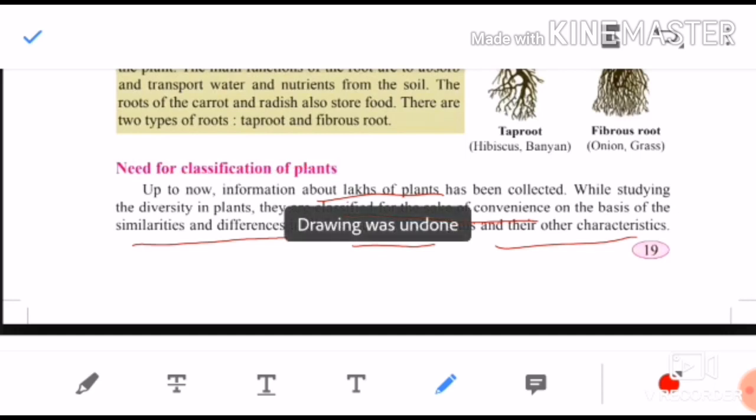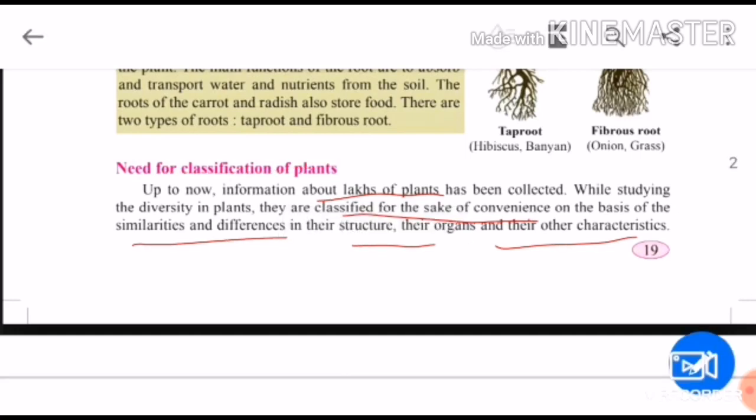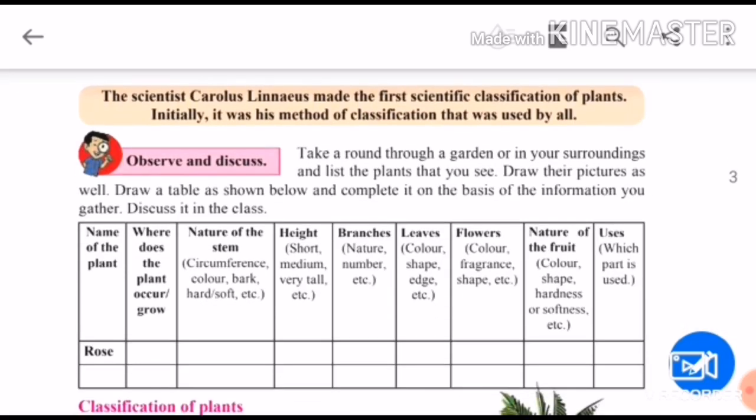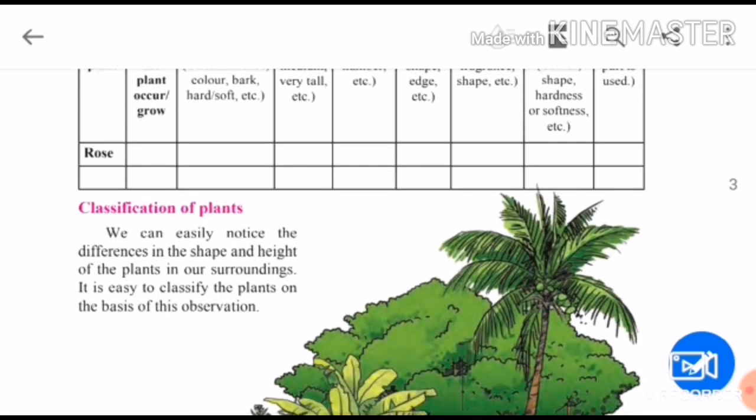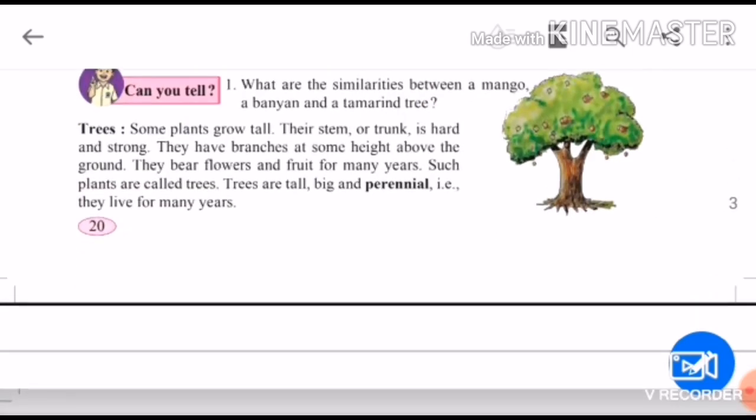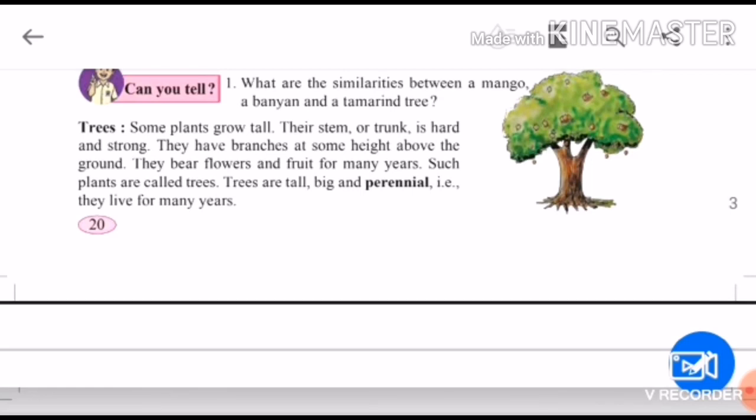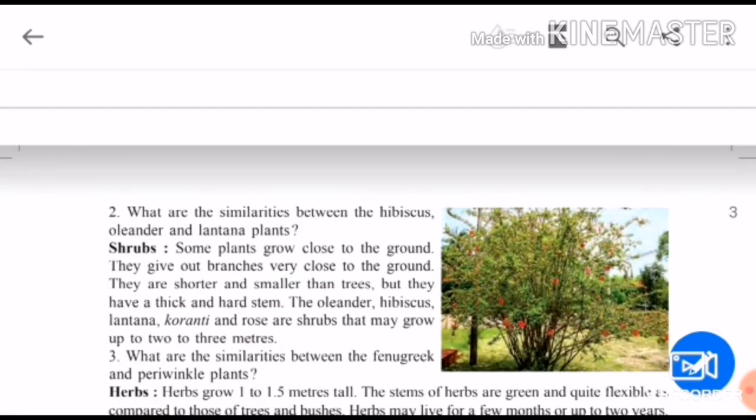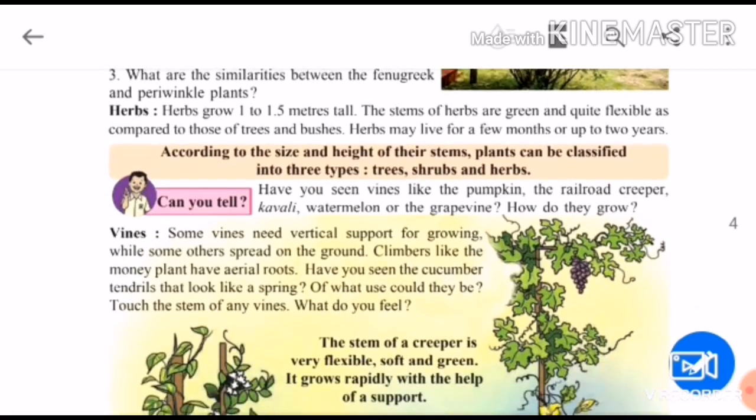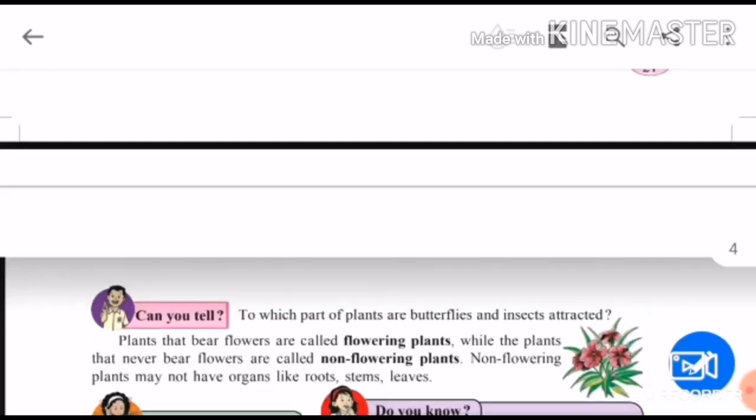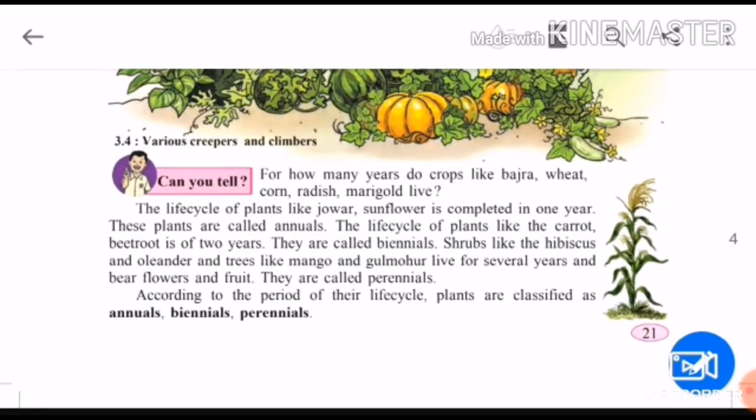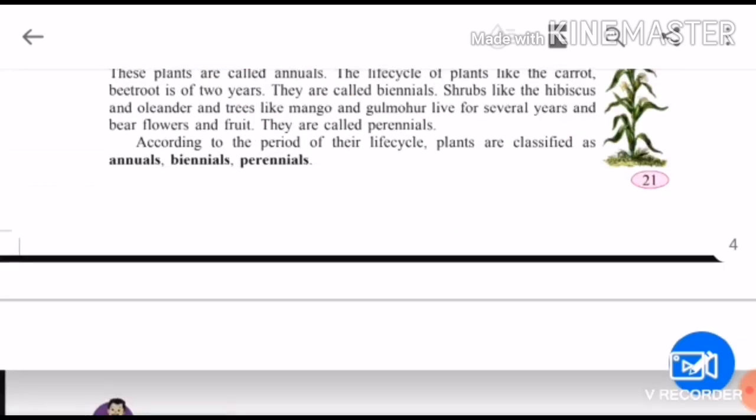In the next part we will see the remaining part: who was the scientist who did the classification of plants, and how he has classified. One table is given to you all, and how he has classified according to height. The tall ones are called trees, medium ones are called shrubs, those who need support are called vines, creepers. Okay, on the basis of their life cycle they are classified as annuals, biennials, perennials.